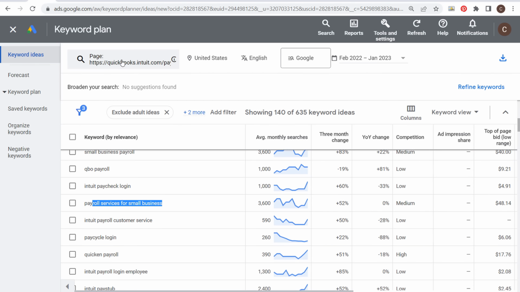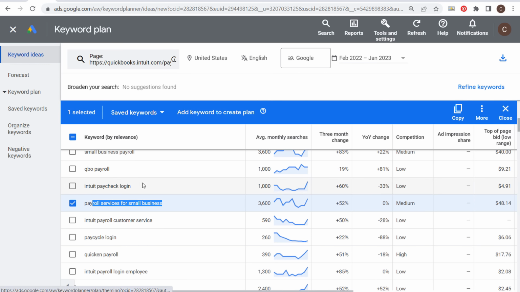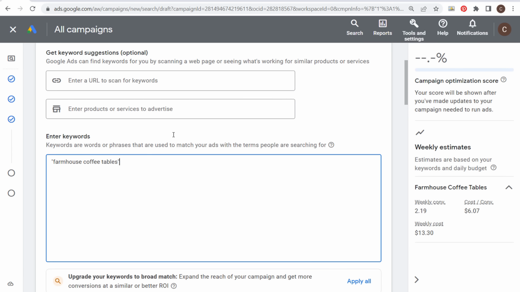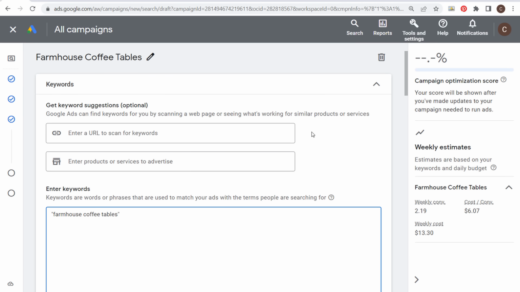So by searching for some of these different pages and using filters, you can find all sorts of keyword ideas and then add them to your plan, or you can just manually, as you're creating your campaigns, do the same exact thing here. You can enter that URL here, you can enter payroll services here, and you're going to find all sorts of keywords that you can target.